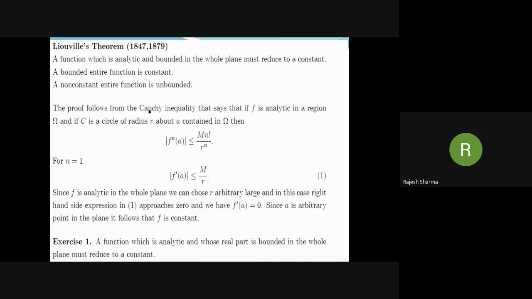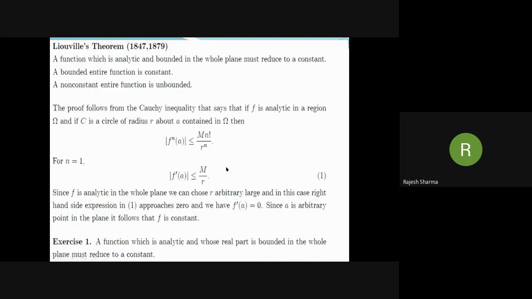The Cauchy inequality says that if f is analytic in a region omega and if C is a circle about a of radius r contained in omega, then the modulus of the nth derivative at a is less than or equal to M n factorial over r raised to the power n. For n equal to 1, we have modulus f dash a less than or equal to M by r.